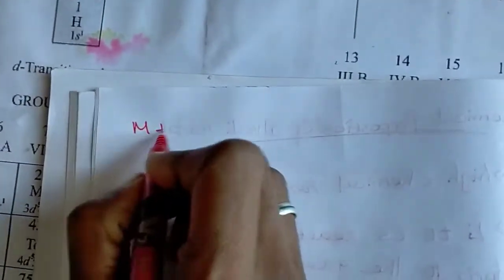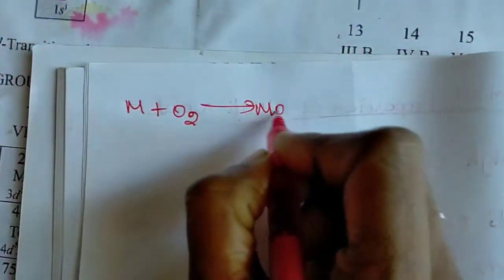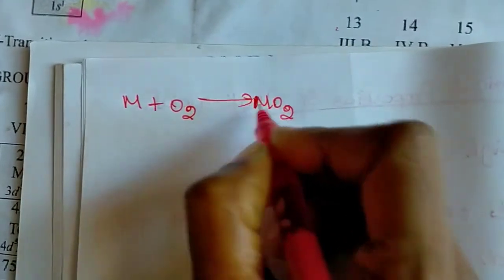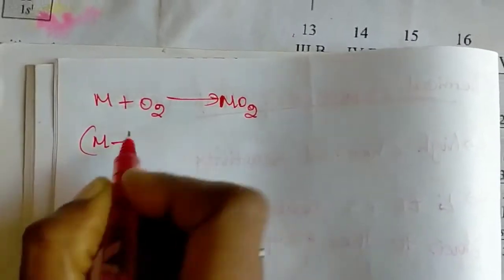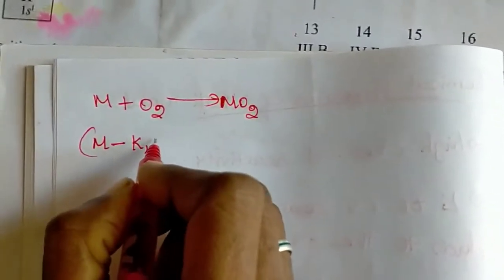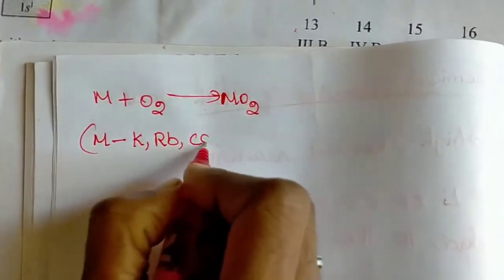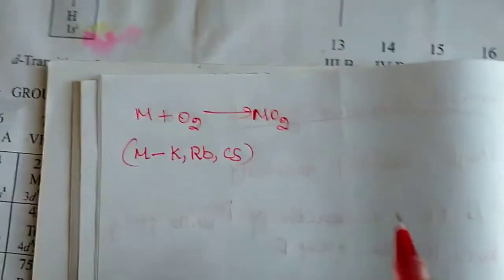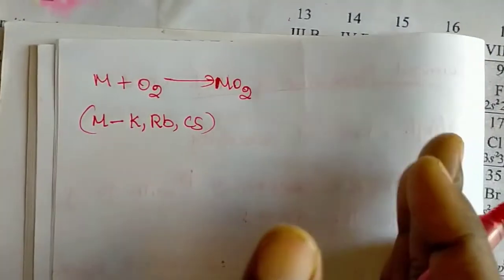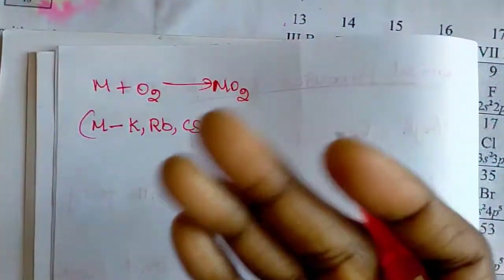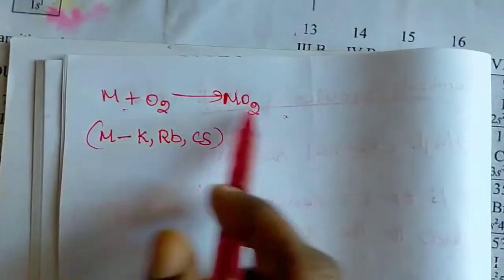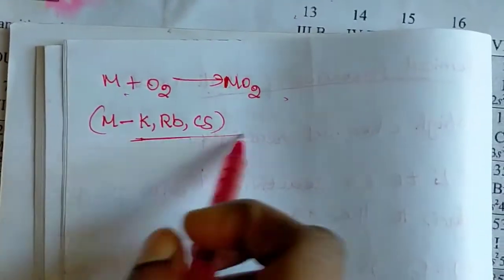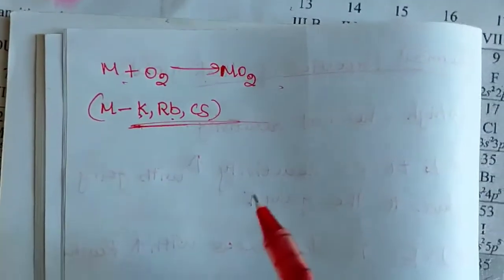The metals that react with oxygen and form superoxides are potassium, rubidium and cesium. Lithium and sodium are different cases; they can't form superoxide. That's why the formation of superoxide only happens in potassium, rubidium and cesium.